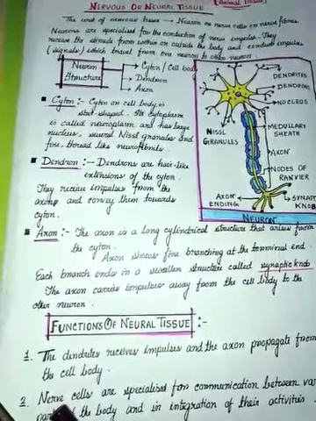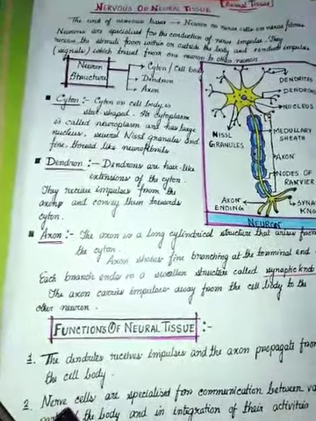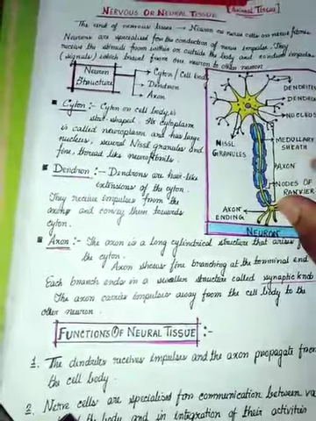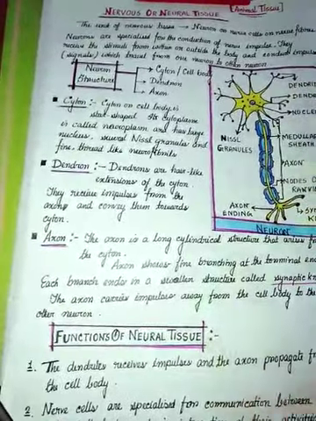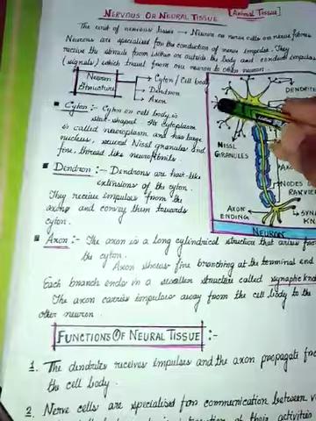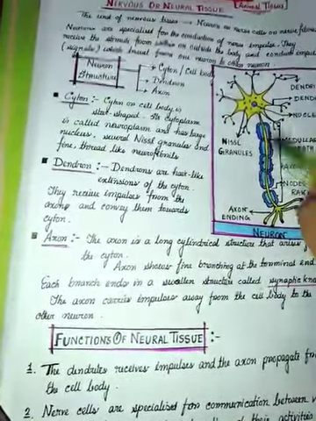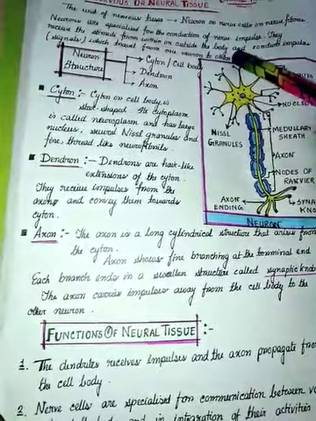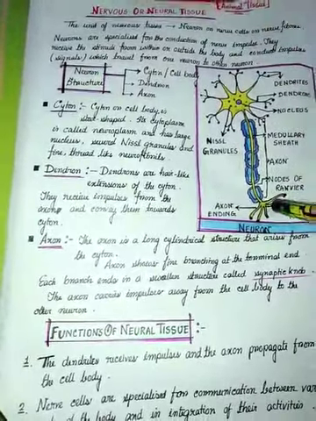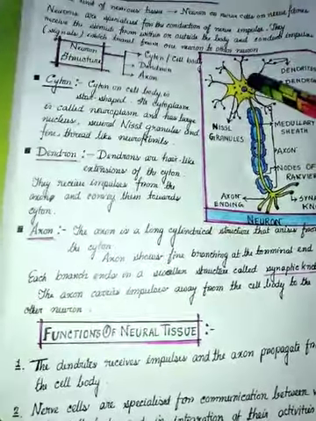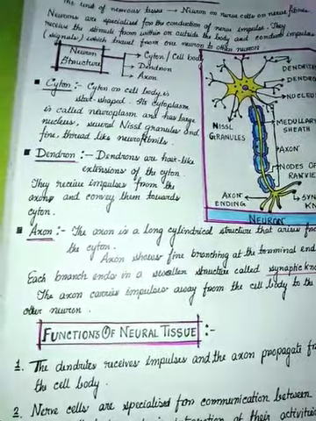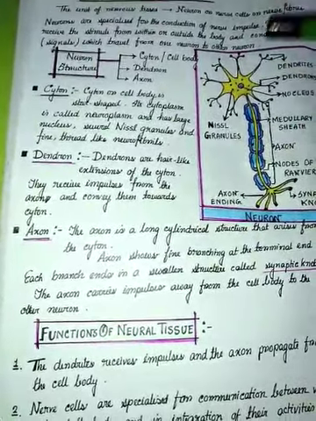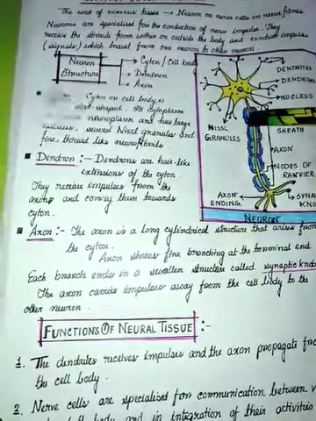First one is cyton or cell body, the star-shaped portion. Next, the cylindrical portion is the axon, and dendrons are the extensions from the cyton. Here a number of nerve cells are present. Here one is ending, again another one is starting. So dendrons are receiving the impulses from the previous neuron and conducting the impulse to the next neuron.